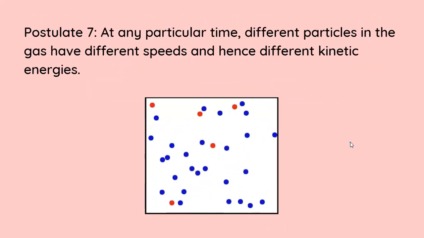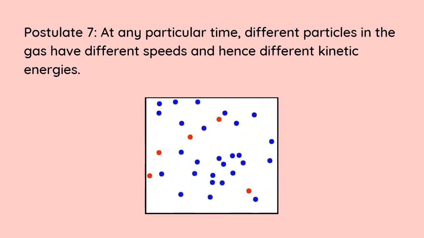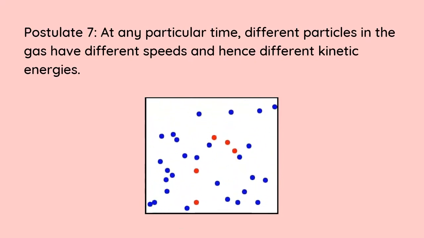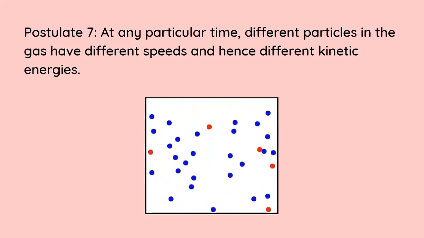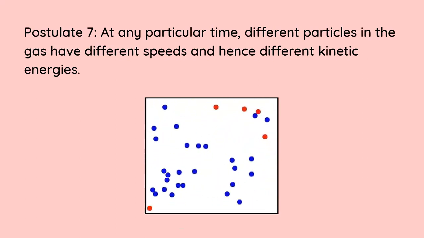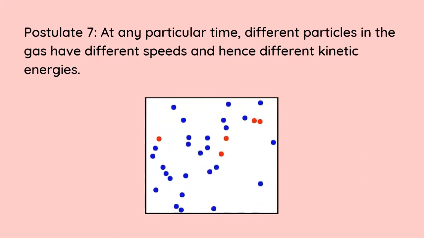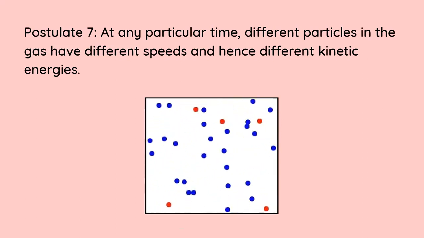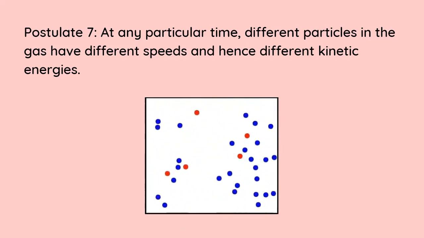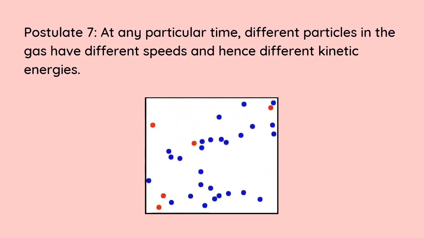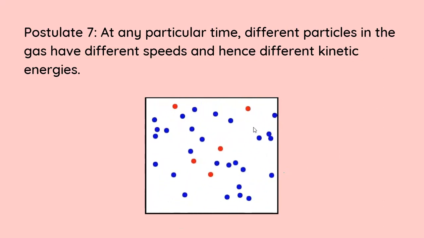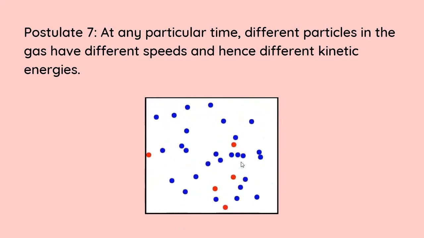Next one is postulate 7. At any particular time, different particles in a gas have different speeds, and hence they have different kinetic energies. Now, if you remember, when we talked about the Maxwell-Boltzmann distribution, it was quite clear that we are not able to say that this molecule is this fast, that molecule is that fast. That's quite impossible, right?